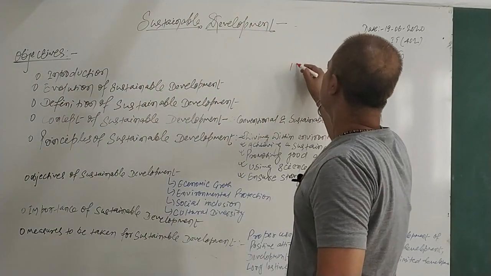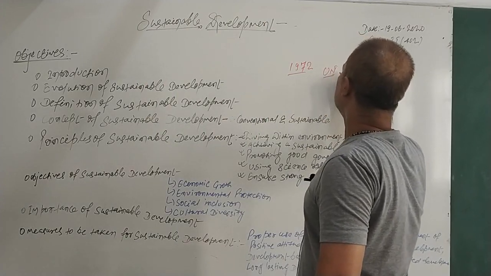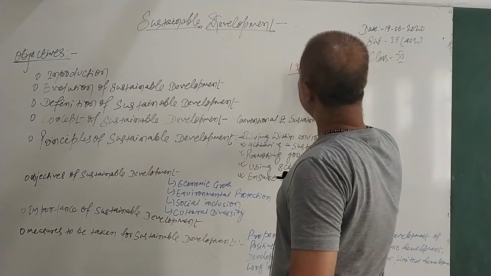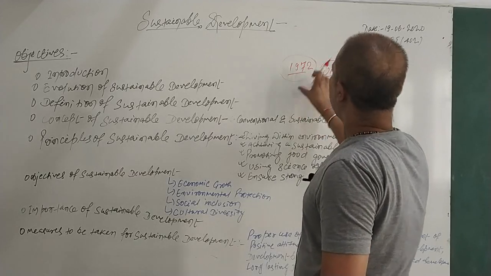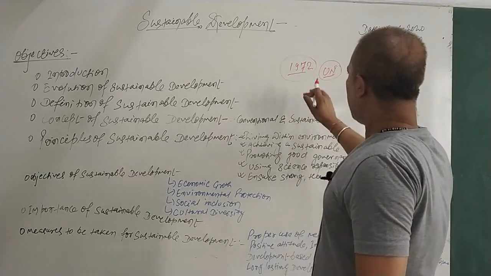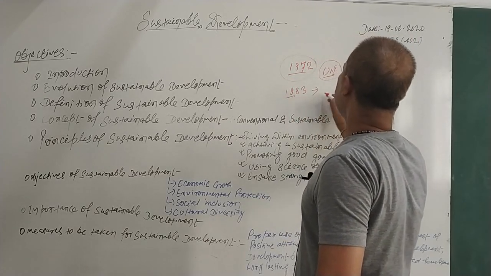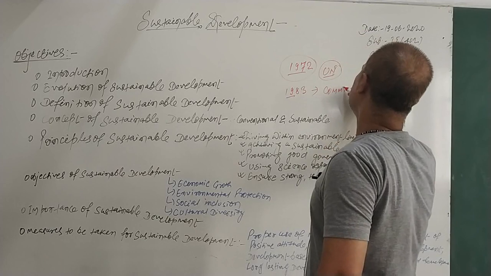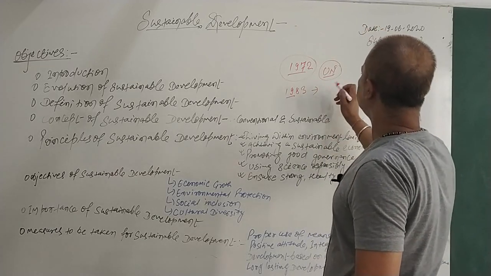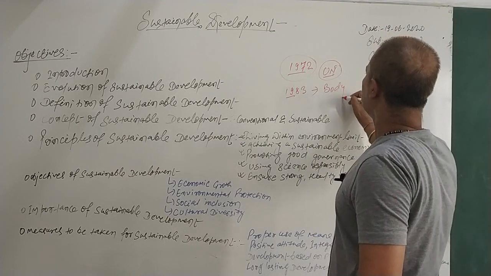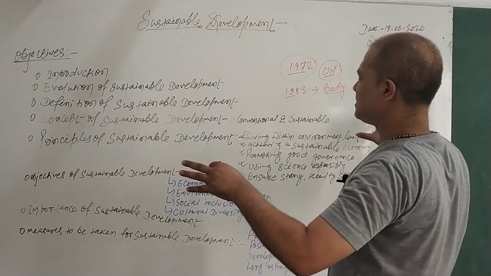Then in 1983, a committee was formed, a governing body, which started working on sustainable development.